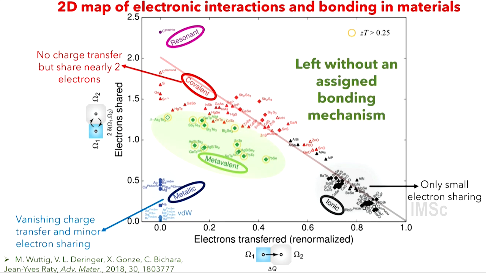Yeah, no, ZT. Thanks, you have a very fine attention, Hassan. ZT is the figure of merit of thermoelectric materials. It tells you how efficient these materials are in thermoelectrics. And indeed, you will see that only these have a ZT which is significantly higher than most other compounds, where it's less than 0.1. Yeah, thank you.